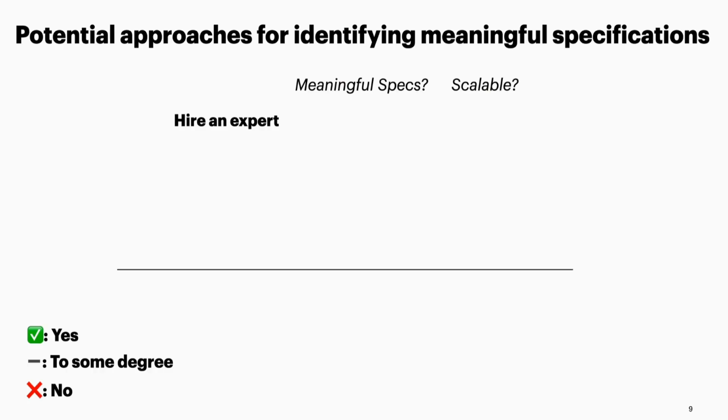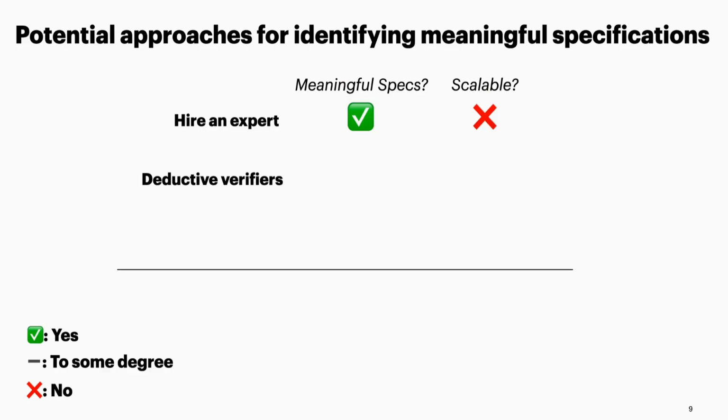So to address this challenge of identifying meaningful specifications after mining, we considered some potential approaches. First, the simplest approach: let's just hire someone to do it. Let them, some expert, pick the specifications for us. Well, an expert can be very good at spotting these meaningful specifications. But this cannot be applied at scale, and having them read maybe 1,000 lines of formulas is impractical.